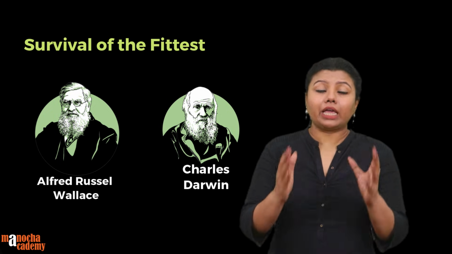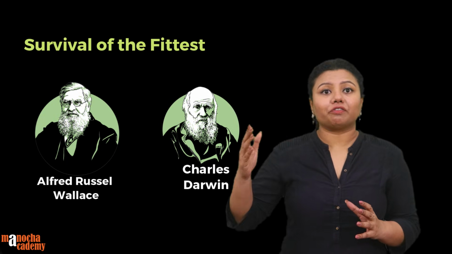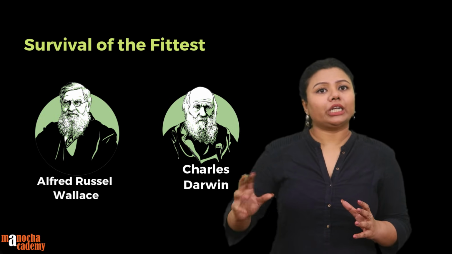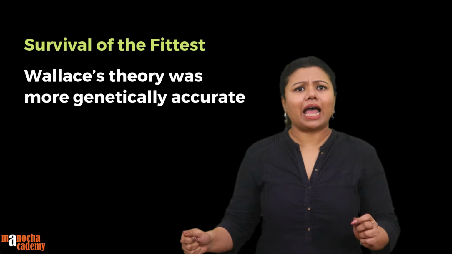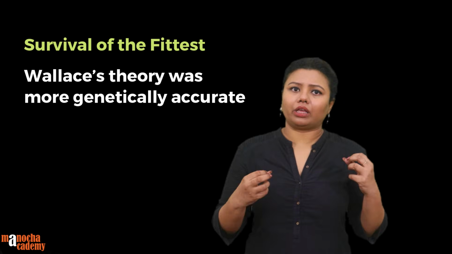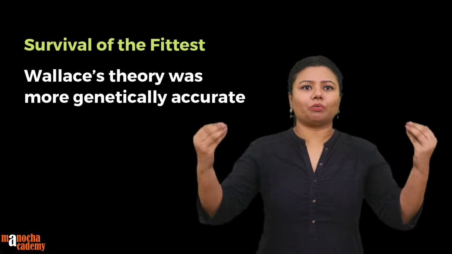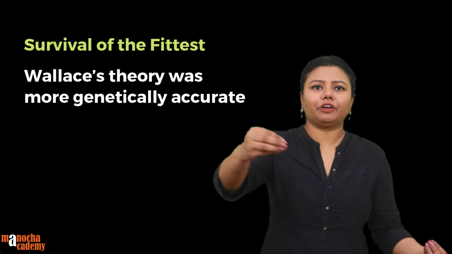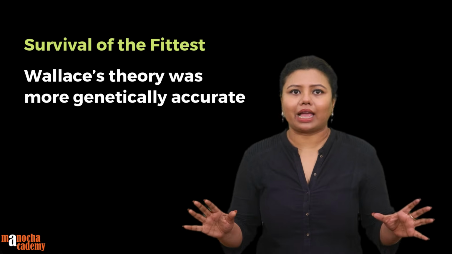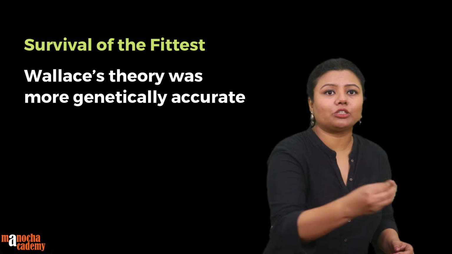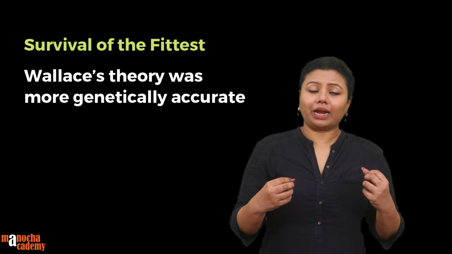Although, if you think about it, Wallace's theory of survival of the fittest is genetically more accurate than nature selecting something. You think about nature as a wise man sitting there selecting different organisms. That is not what actually happens. It is actually the best ones who win, right?